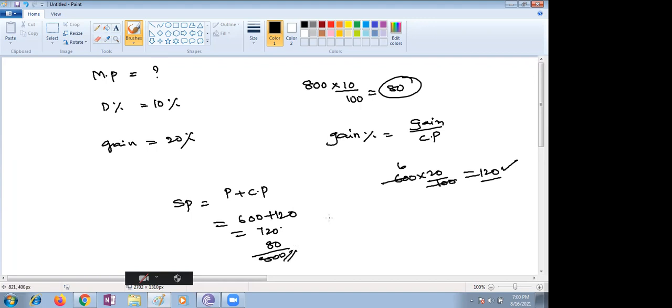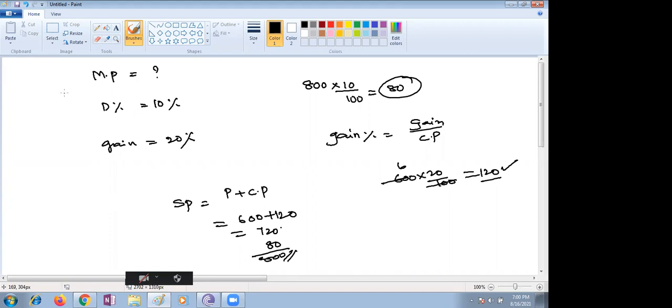This is also correct, but you can directly go with the option, as Shreya said. 800, 10% means 80. You have to reduce it, so 720. If you take a 20% gain, it is absolutely the cost of 600.